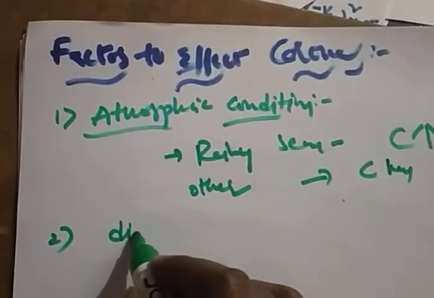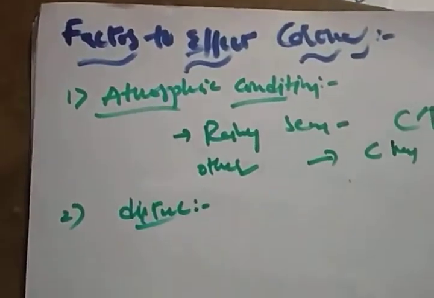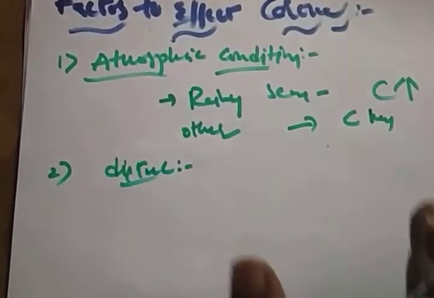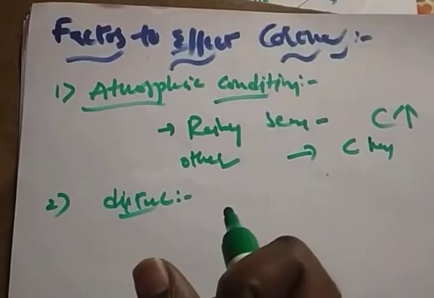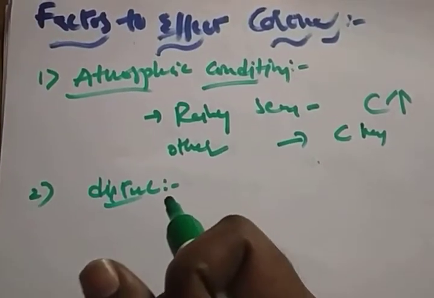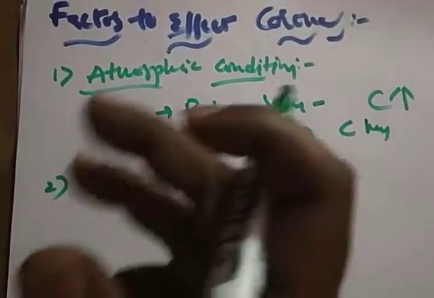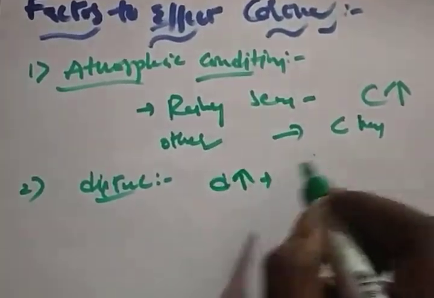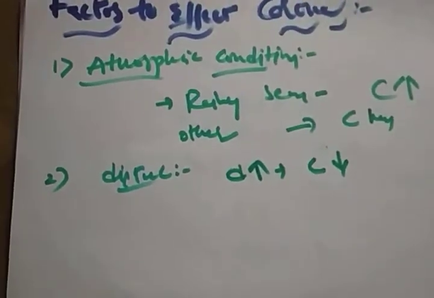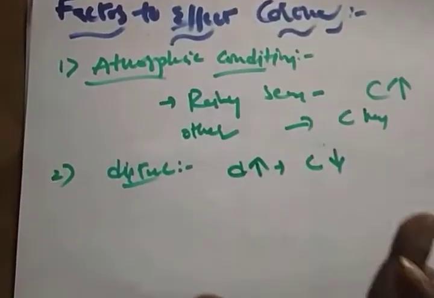The distance between the conductors. If you are increasing the distance between the conductors, the voltage required for air breakdown will be very high. So that means it will take time to form the corona. So when distance increases, the corona formation will be very less. I hope it's clear.